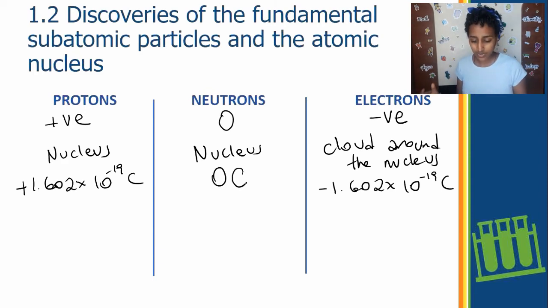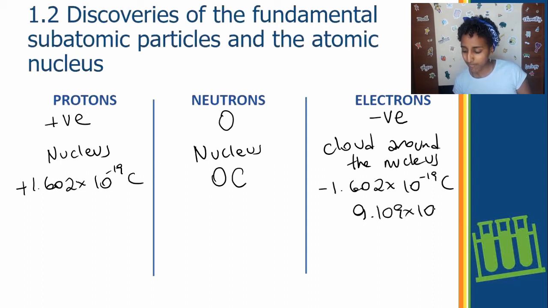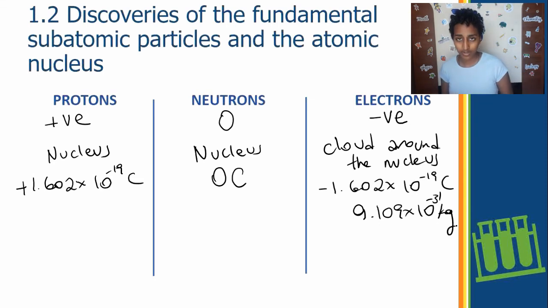What about the sizes? Well, electrons, they are tiny. They are so tiny, they're almost negligible. You don't even have to consider the size of electrons normally. But the mass is, for the sake of reference, 9.109 times 10 to the power of minus 31 kilograms. They're so small, all right?